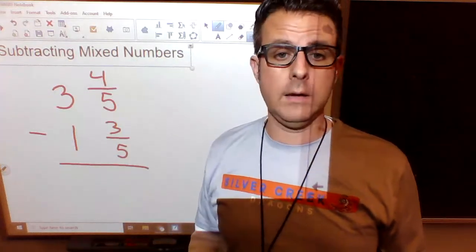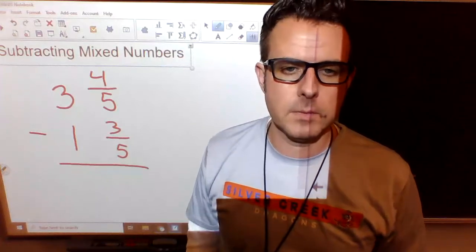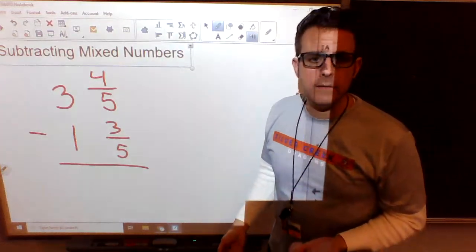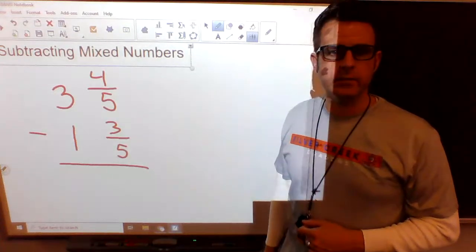Now it's just like before, we subtract from the right side backwards because we may need to regroup. What? You can regroup fractions? Yes, you can. You can regroup mixed numbers. But let's see if we need to. We have 4/5 minus 3/5.